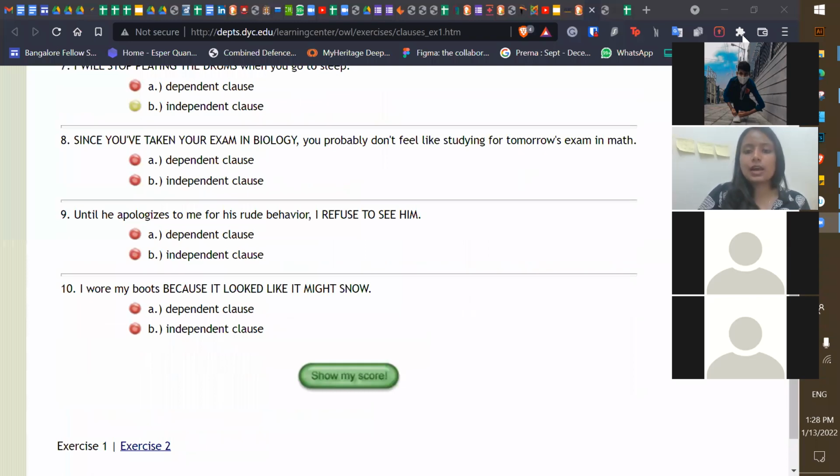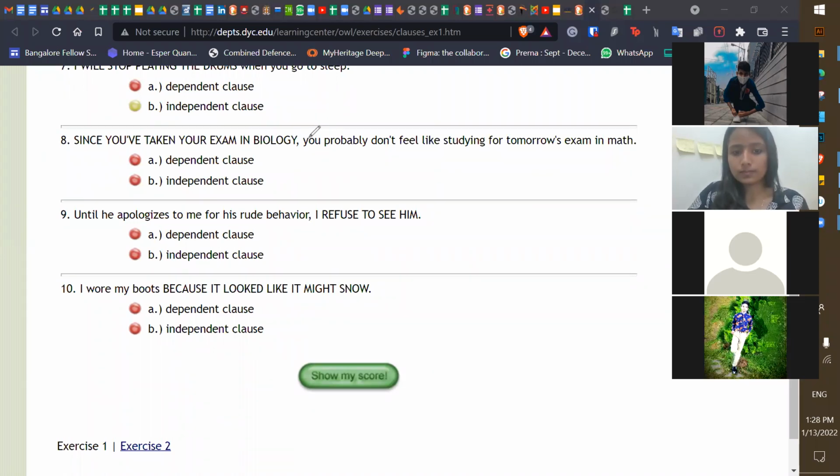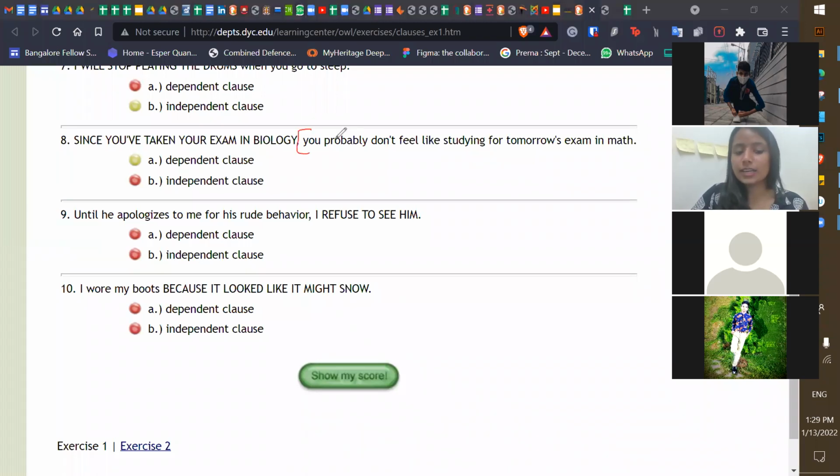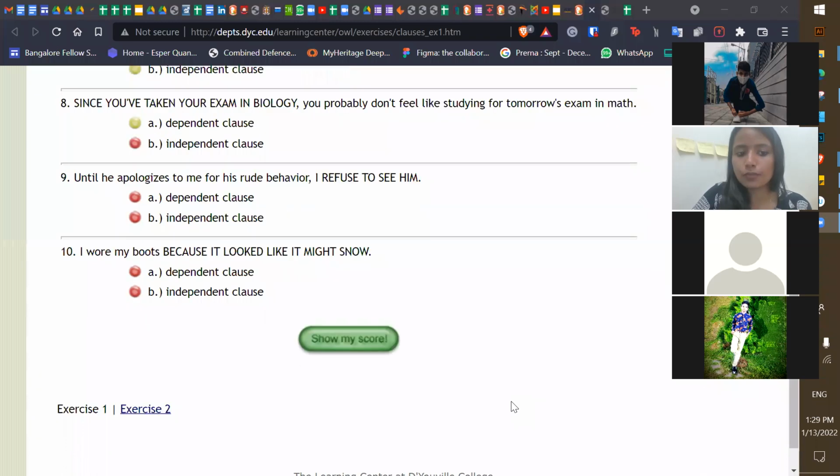Sayyid Shahid will come off mute. Since you've taken your exam in biology, is it a complete sentence? No, ma'am, it's not complete. So what clause is it? Dependent clause. And what answer did you give me? Independent. Got it now? So this one will be the independent clause, but this one is the dependent clause. Okay, perfect. I'm so happy to see that most of you have got the concept.